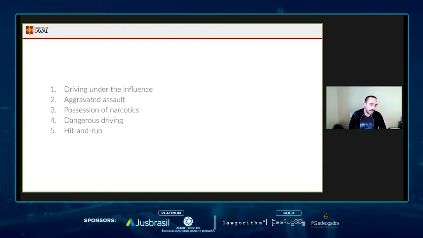At first, the model predicted driving under the influence, and then aggravated assault, possession of narcotics, dangerous driving, and hit and run. One of the reasons we chose BART for this task is that, different from BERT, it's able to predict spans of tokens. As we can see, it's able to predict literally this driving under the influence charge.